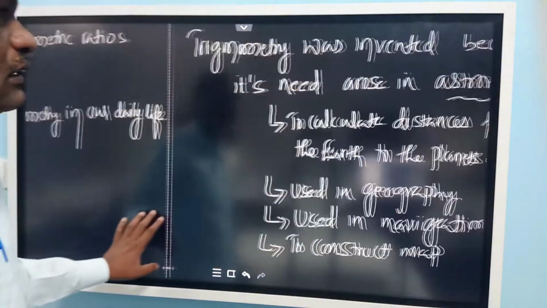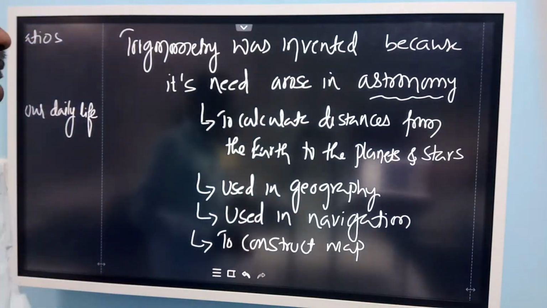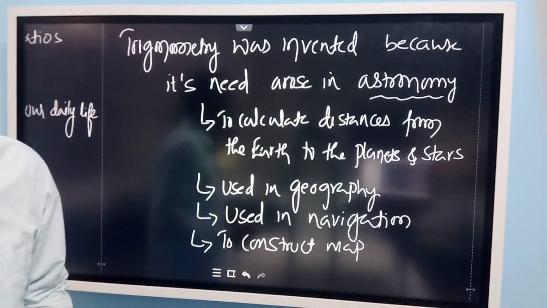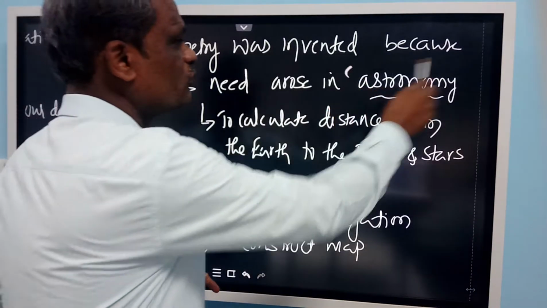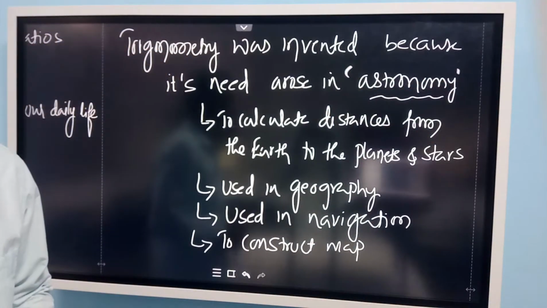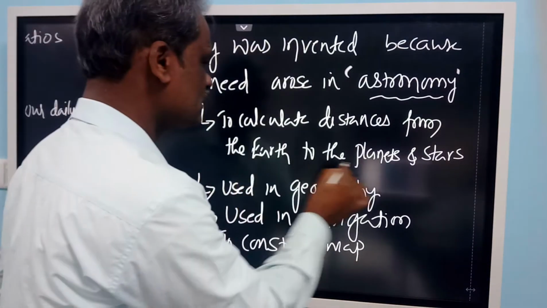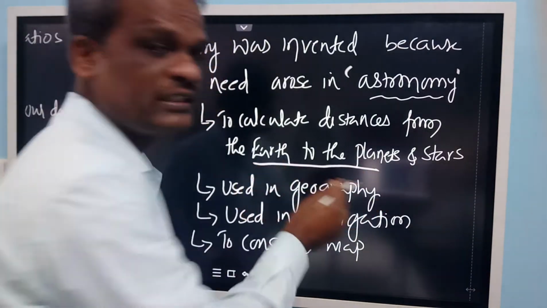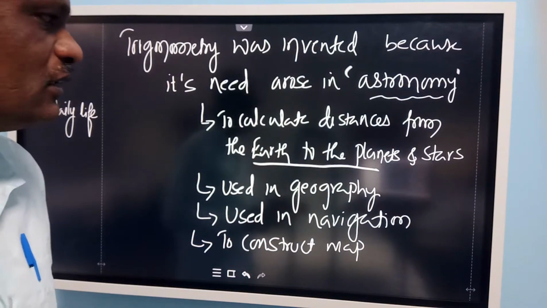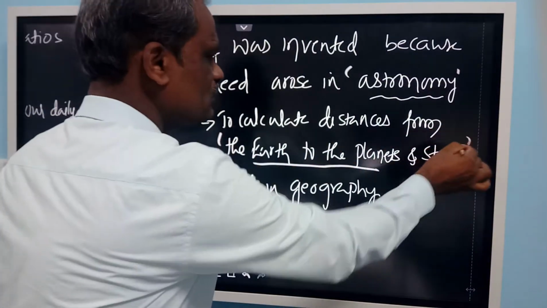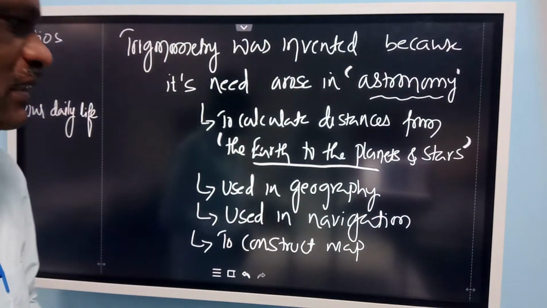Okay. So now trigonometry was invented just because its need arose in astronomy. This topic particularly they use in astronomy, to find the distance between the planets and stars, to know the distance between the Earth and planets, the distance between the Earth and stars, or the distance between any two planets. To find out this distance, they use these applications of trigonometry.